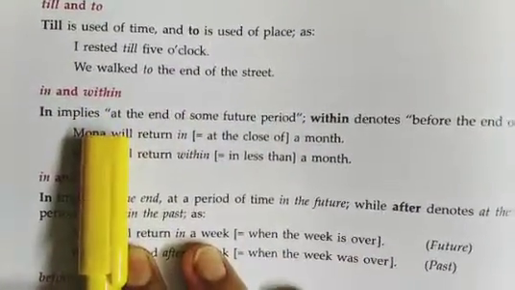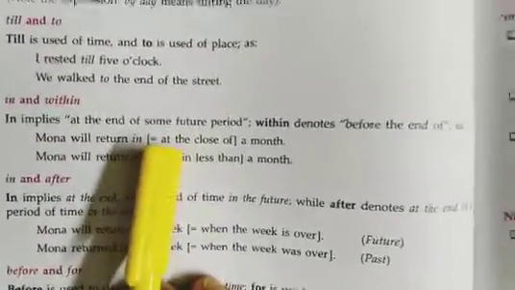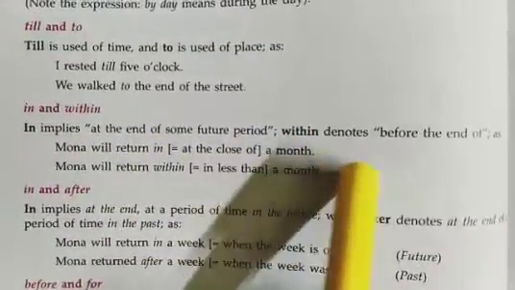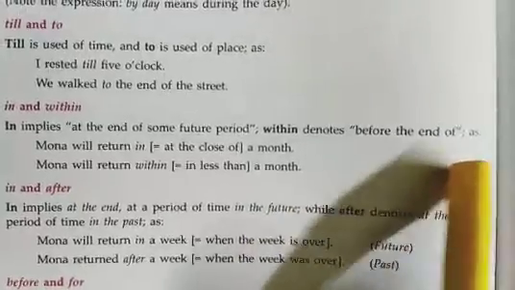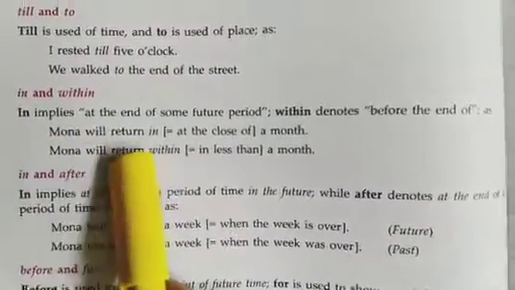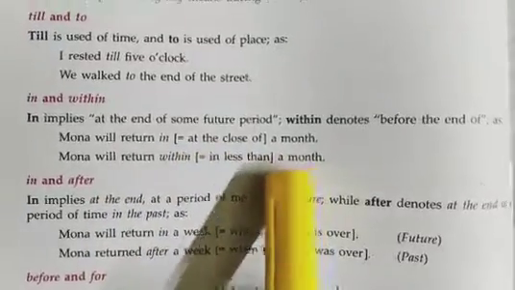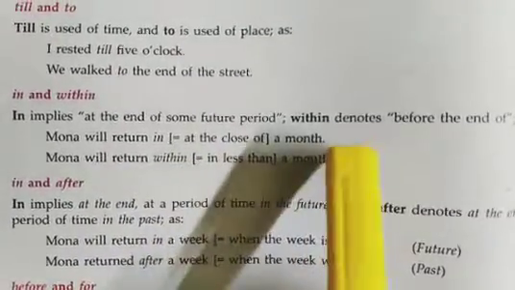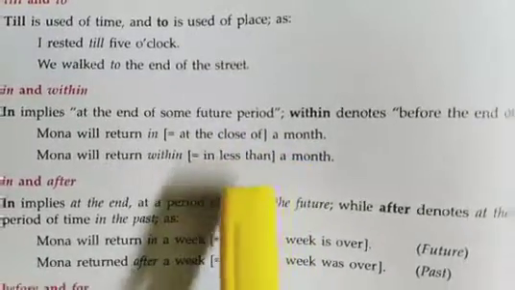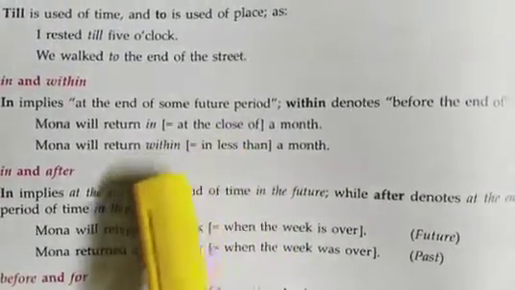In and within. In implies at the end of some future period. Within denotes before the end of. Look at the examples. Mona will return in a month. So, at the close of the month. She will return at the close of the month, not before the time.